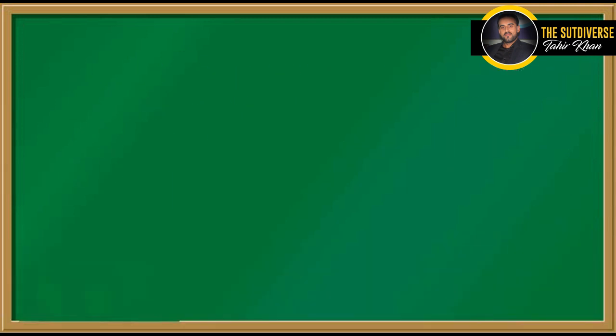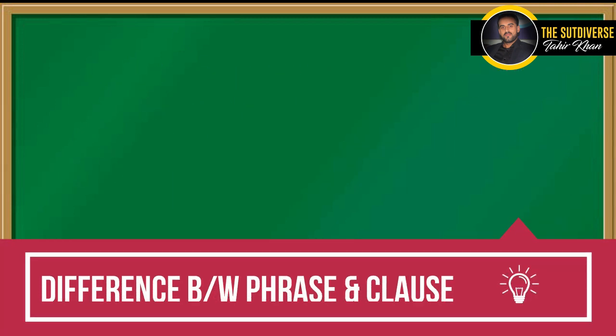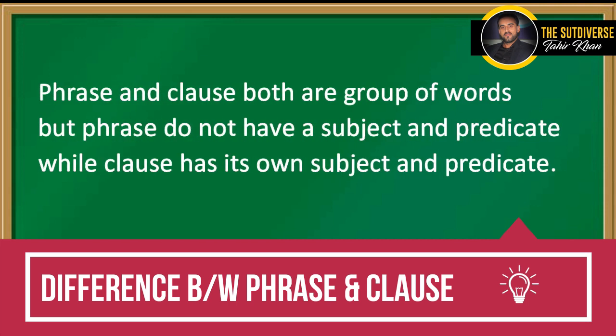Dear students, you might have observed the difference between phrase and clause as well. So let's differentiate between phrase and clause. As I told you, phrase and clause both are a group of words, both are combinations of words, but the difference is that a phrase does not have a subject and a predicate, meaning verb, while a clause has its own subject and predicate. Predicate here means verb.